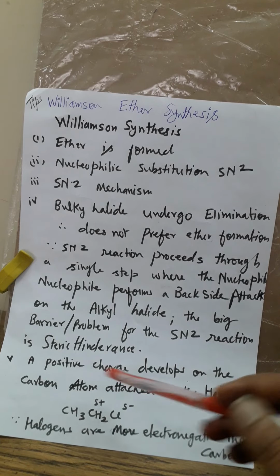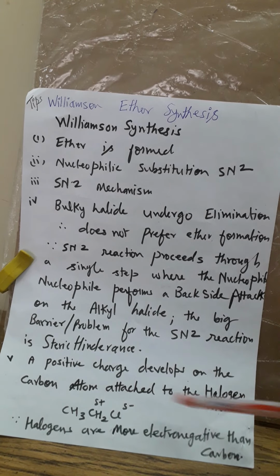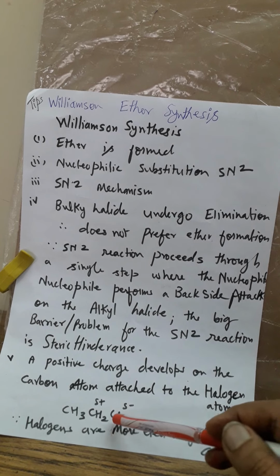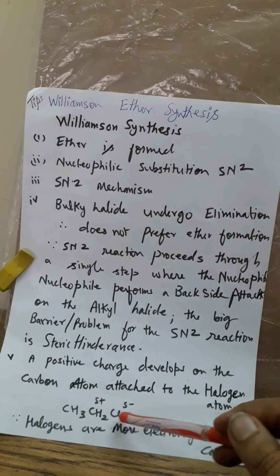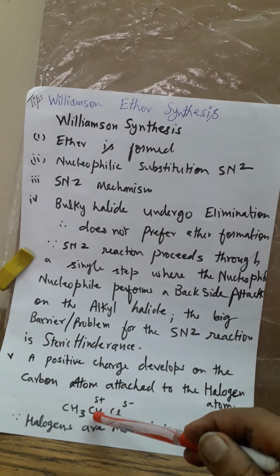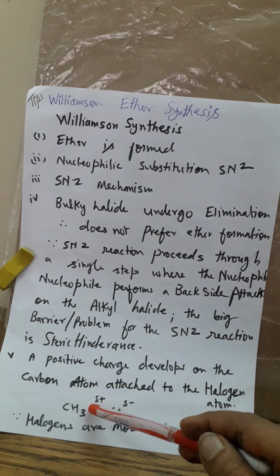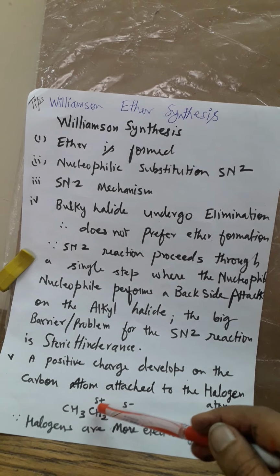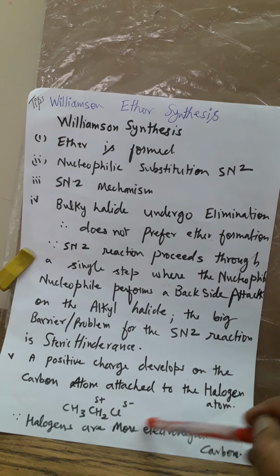A positive charge develops on the carbon atom attached to the halogen. See here, Cl is more electronegative than carbon, so it attracts the shared pair of electrons, so the carbon will become a little bit electrophilic, and that is why the nucleophile will attack on it. Okay, and when the nucleophile attacks it, then this Cl negative is kicked out.